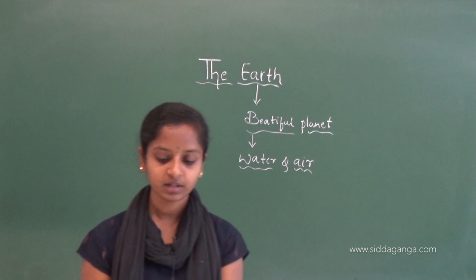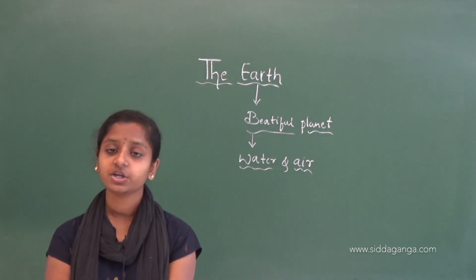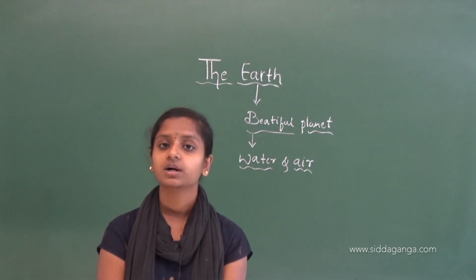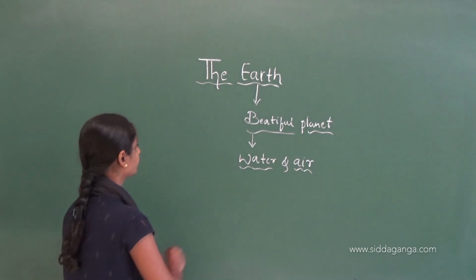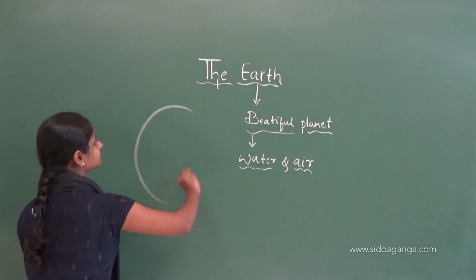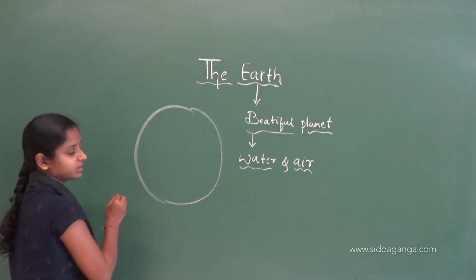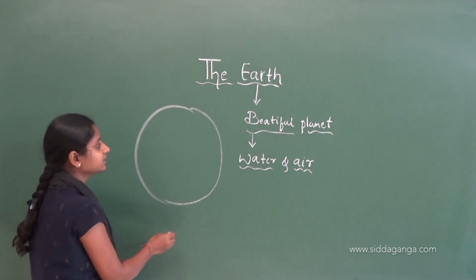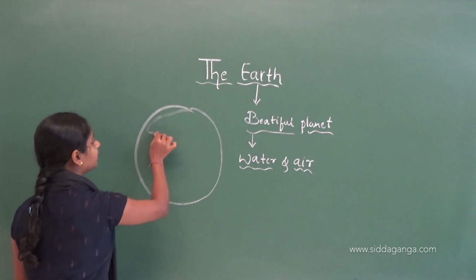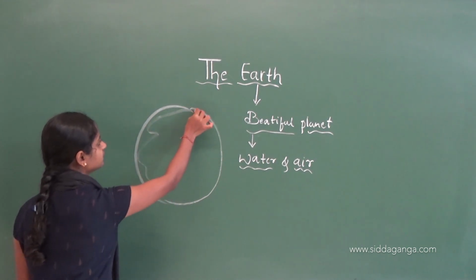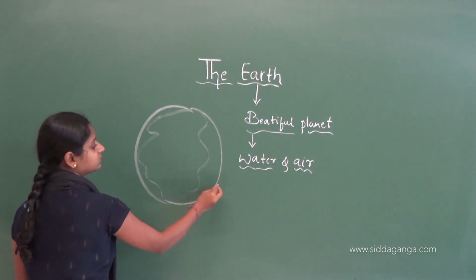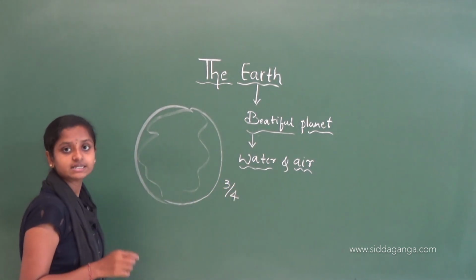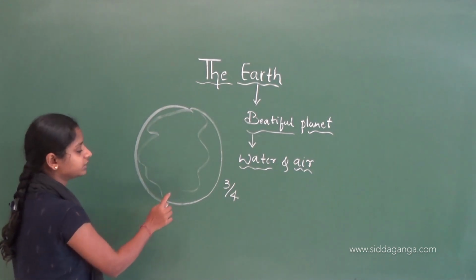Then, a huge part of Earth's surface is covered with water. So this is Earth. Imagine this is the Earth. Here a large amount is covered with water. Three-fourths of this Earth's surface is covered with water.